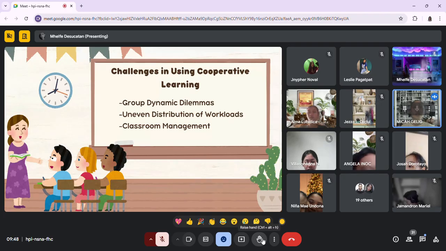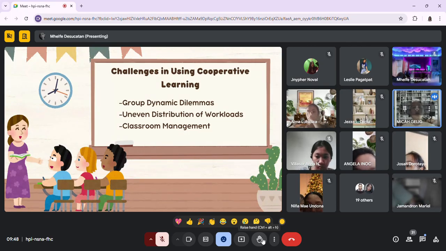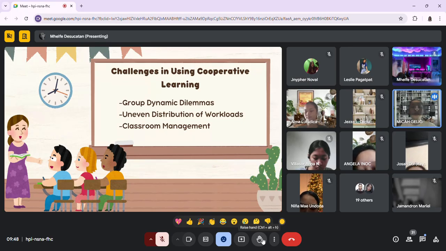So some children may become off topic or noisy, disrupting the flow of the lesson. So managing a classroom with multiple groups working on different tasks can be overwhelming for a teacher. So with various activities happening simultaneously, there may be difficulties in maintaining focus and quiet.